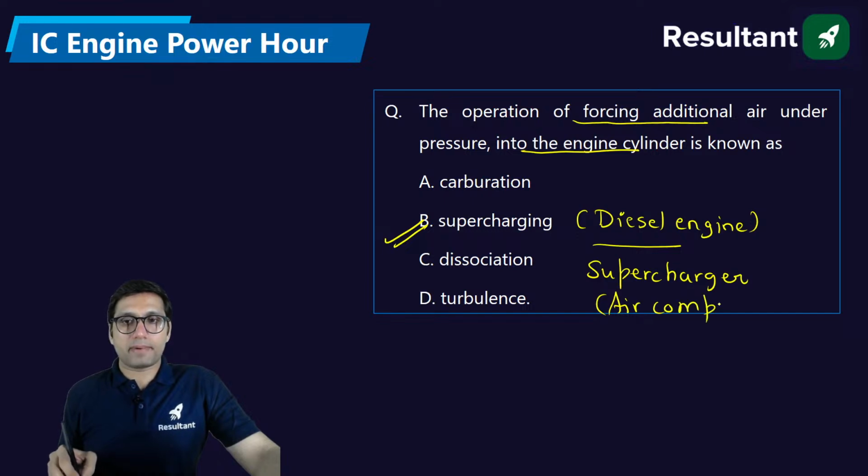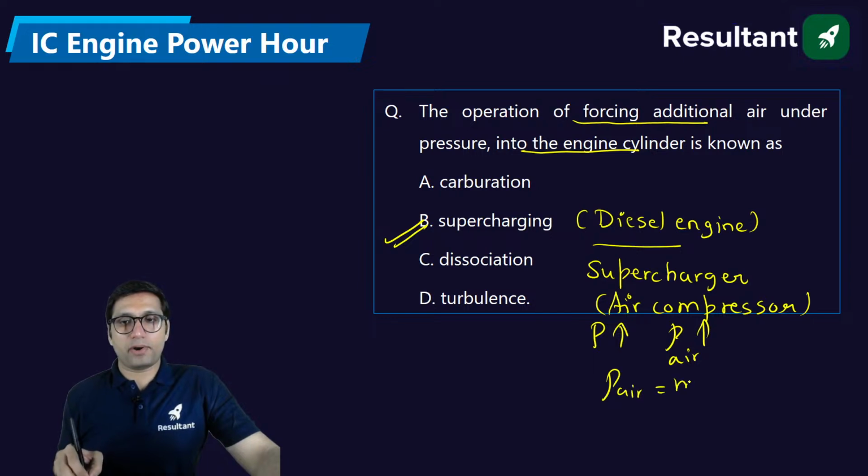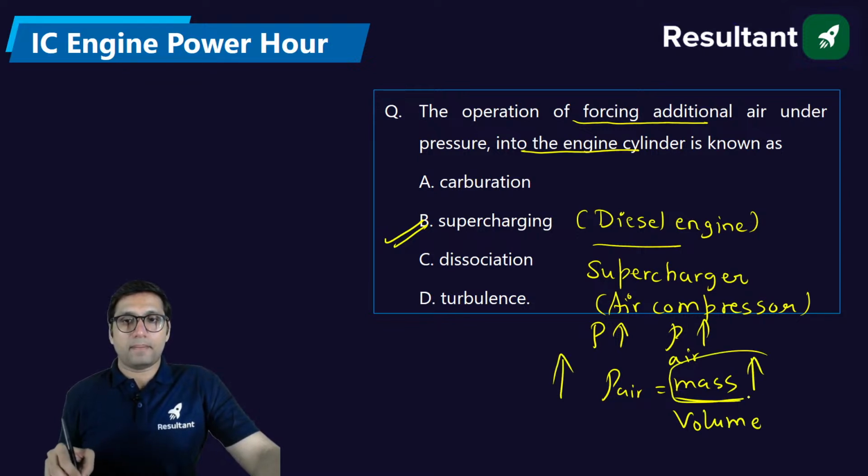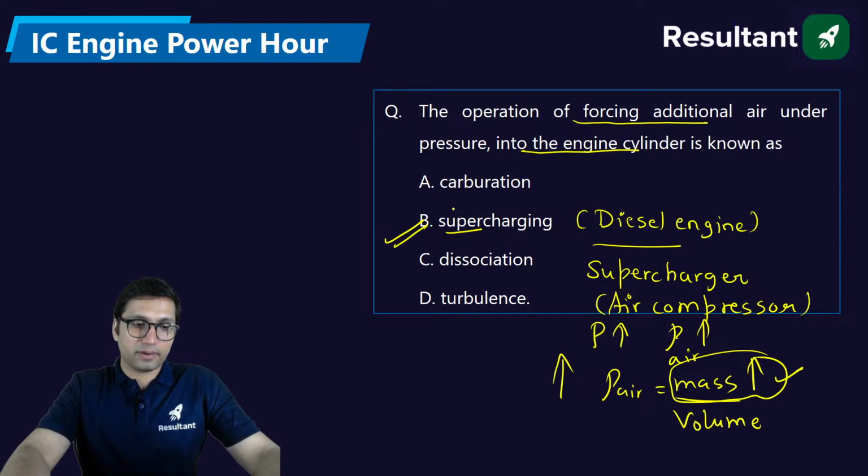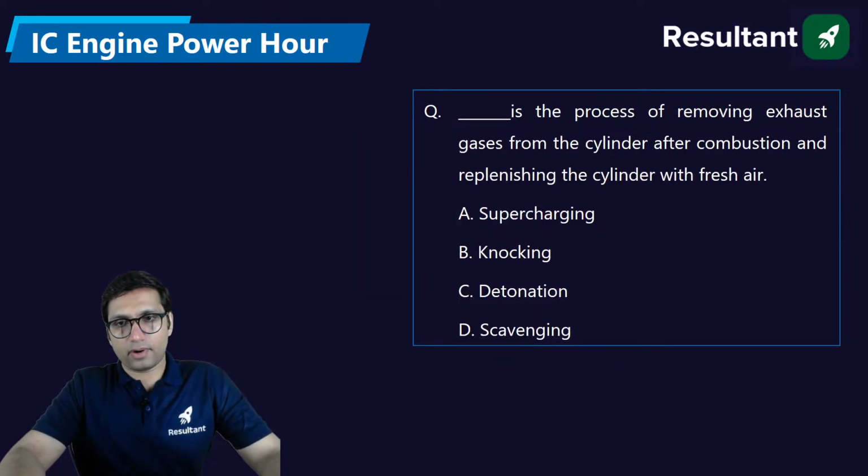This air compressor, as you know, provides increased pressure. If the pressure is more, the density of the air will be more, and density is equal to mass per unit volume. So in the same volume of the engine, the density increases, mass increases, more mass of air will enter, and more power you will obtain. So this is called supercharging, done preferably for the diesel engine.